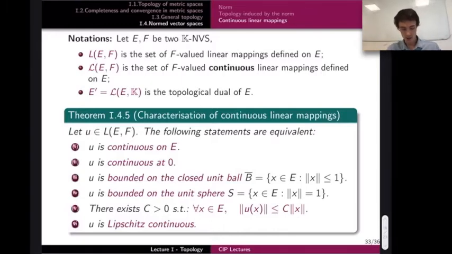Then it's also equivalent to being bounded on the closed unit ball: if you take the supremum of the norm of U over all vectors of the unit ball, then being bounded is enough to characterize continuity. It's also enough to be bounded on the unit sphere. It's equivalent, actually stronger usually, to be Lipschitz continuous, or equivalently to verify this inequality, which says that the norm of U of x is always smaller than C times the norm of x for some constant C. It suffices that there exists some C here. So all these points are equivalent.